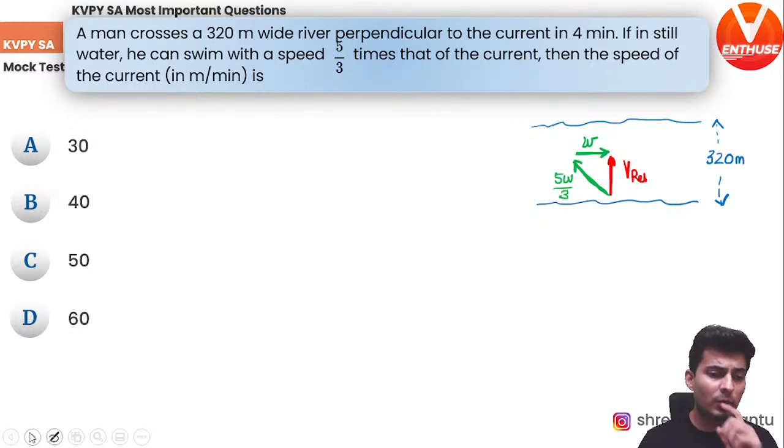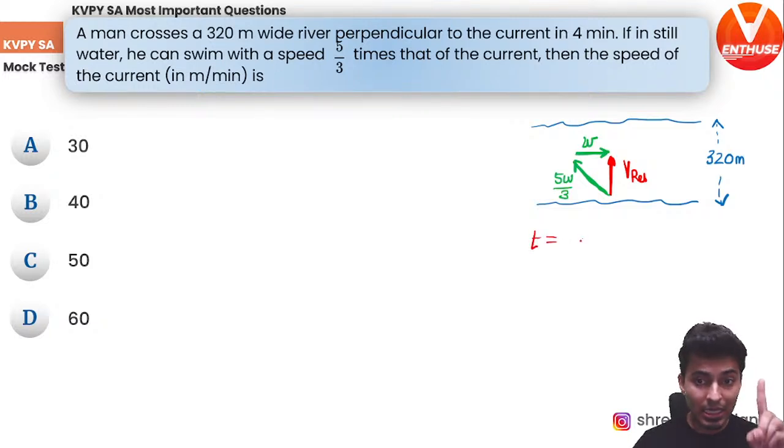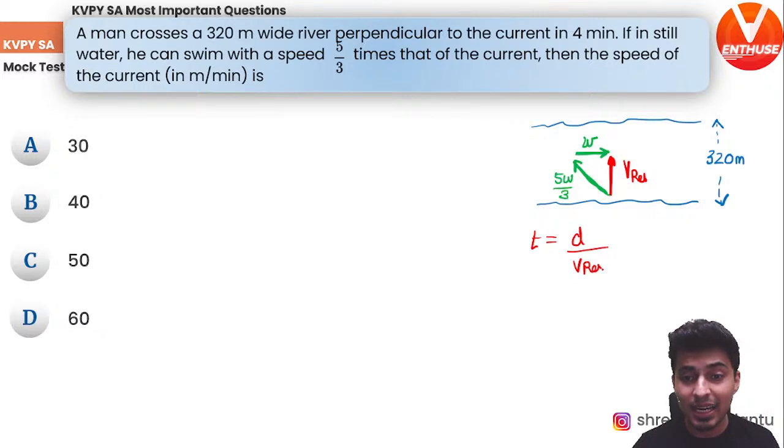So if he takes 4 minutes to cross the river, that means the time is distance by speed. This is your 8th standard physics. Time is distance by speed. But that speed is always that velocity which is perpendicular to the flow.